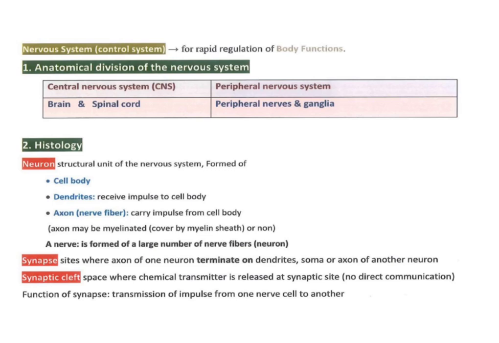Synapse is the site where axon of one neuron terminates on dendrites. And the synaptic cleft is the space where chemical transmitter is released at synaptic site, and we can inject a drug in it. The function of synapse is transmission of impulses from one nerve to another.